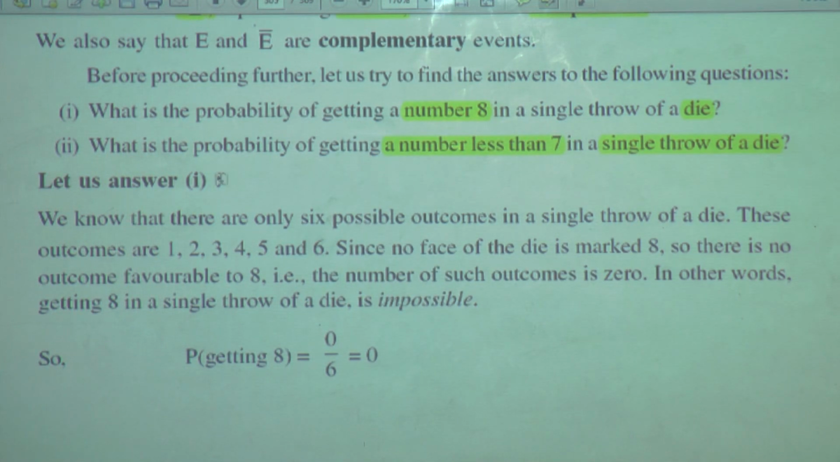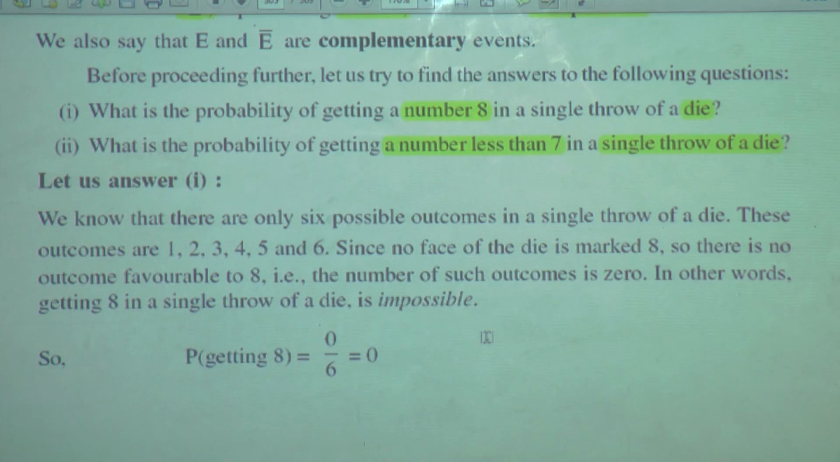For the first one they have explained, we know that there are only 6 possible outcomes in a single throw of a die. These outcomes are 1, 2, 3, 4, 5 and 6. Since no face of the die is marked 8, there is no outcome favorable to 8. That is, the number of such outcomes is 0.